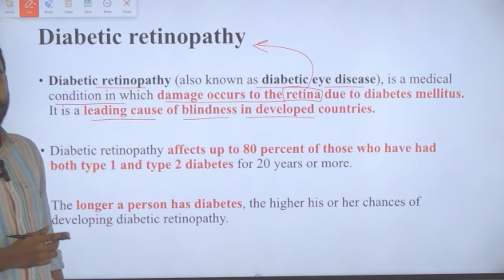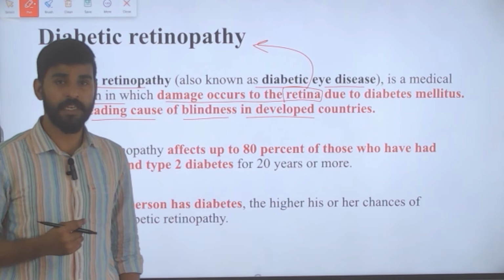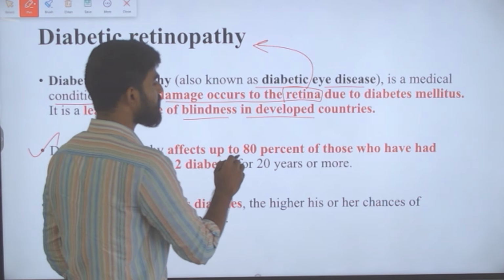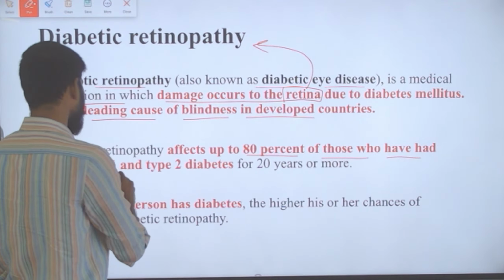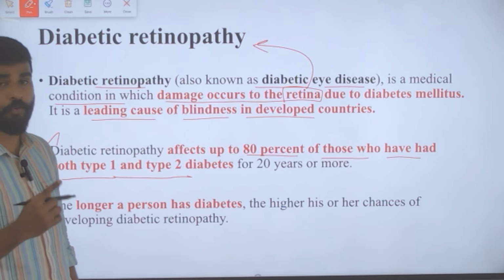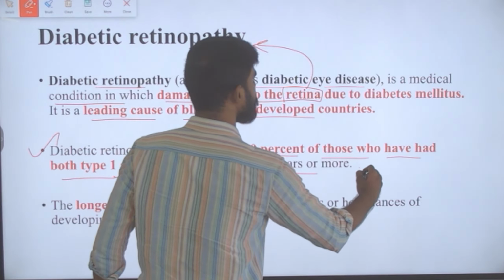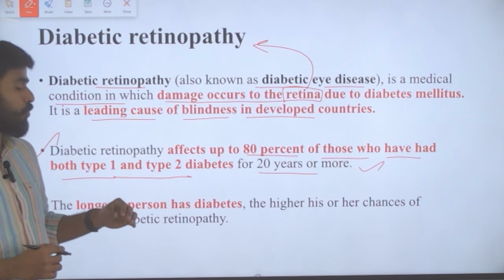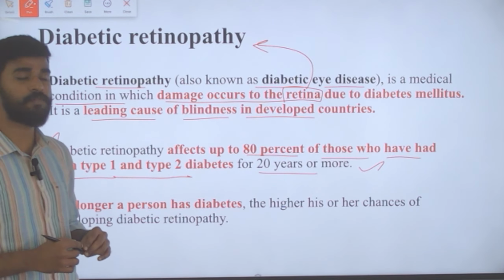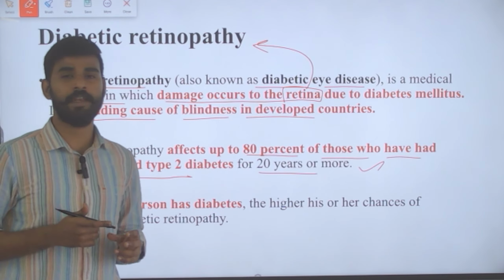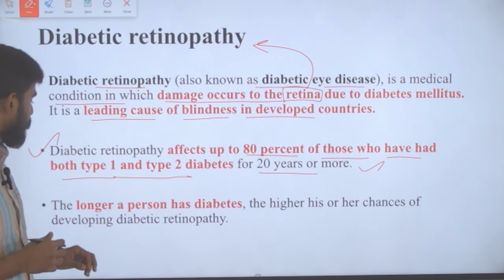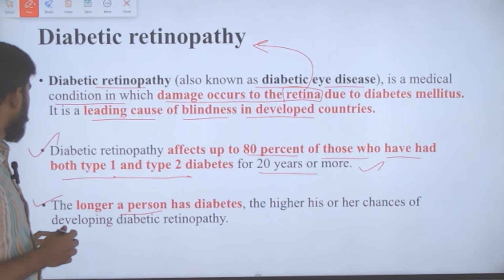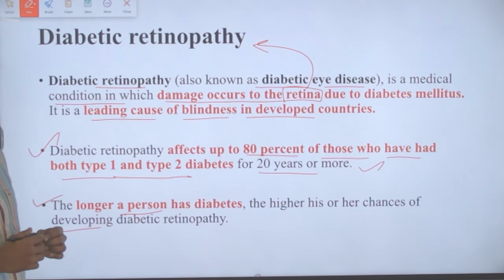This disease affects up to 80% of those who have had both type 1 and type 2 diabetes for 20 years or more. So 80% of people who have had diabetes for more than 20 years are affected by this diabetic retinopathy, and the longer a person has diabetes, the higher his or her chance of developing this disease.